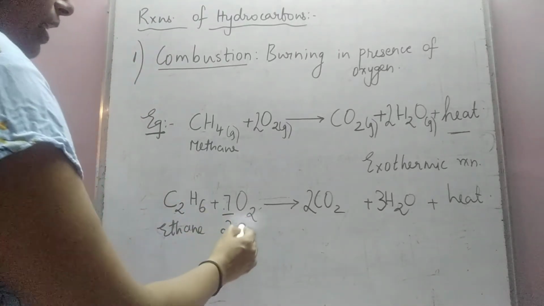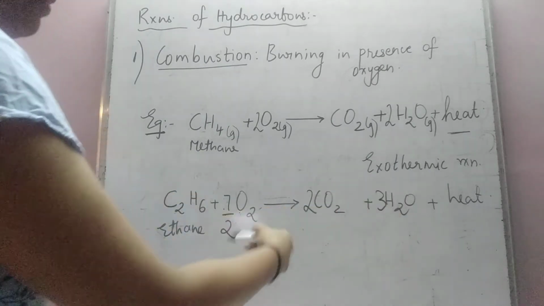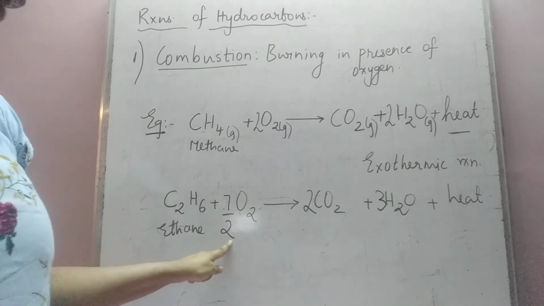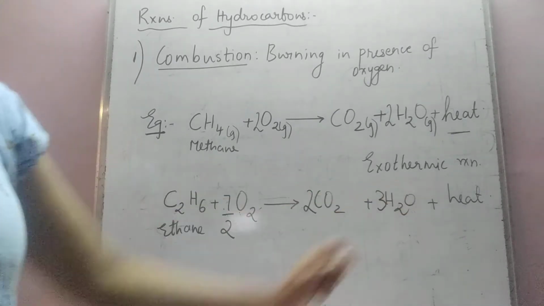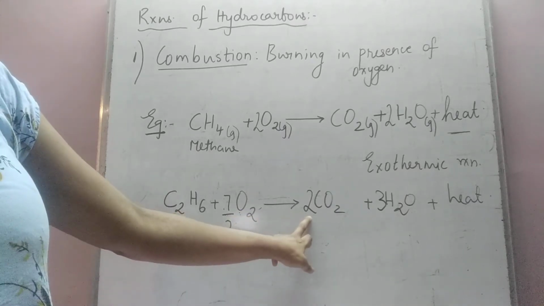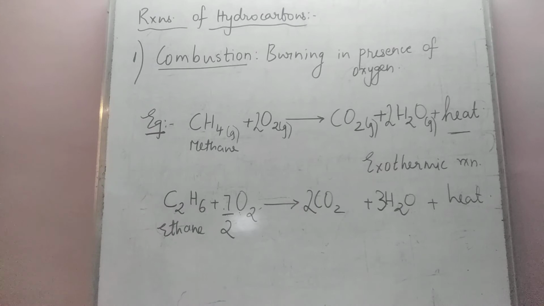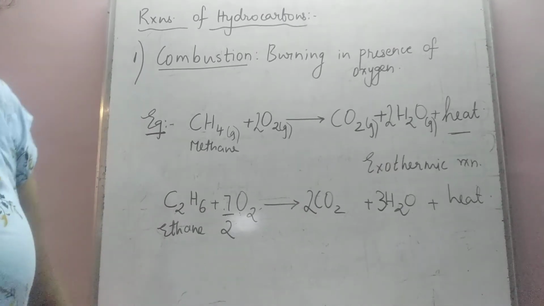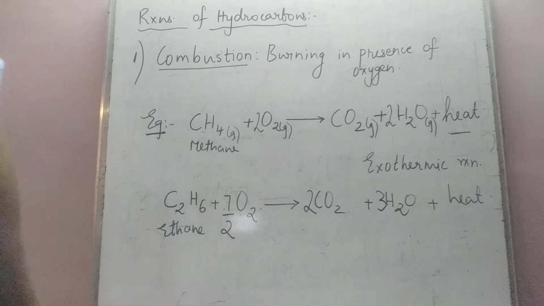This 2 and 2 will get cancelled, so you will be left with 7 oxygen atoms, which will balance the number of oxygen atoms on both sides. If you don't want a fraction here, you can multiply throughout by 2. So you'll get 2 C2H6, 7 O2, 4 CO2 and 6 H2O. Is this okay? Yes.